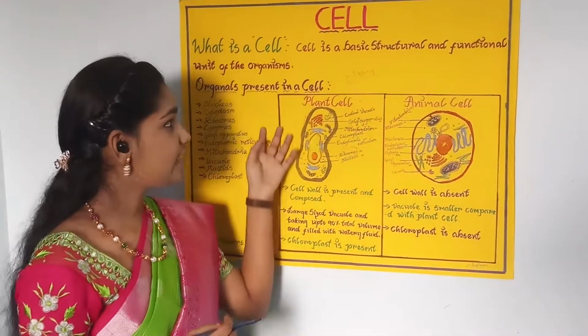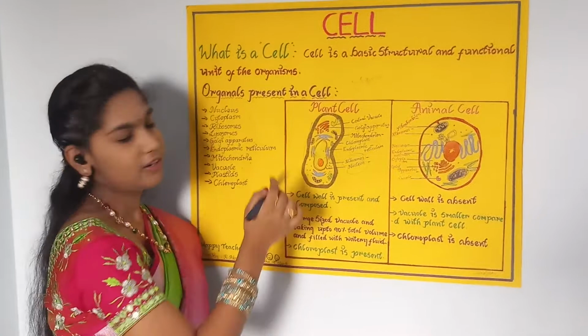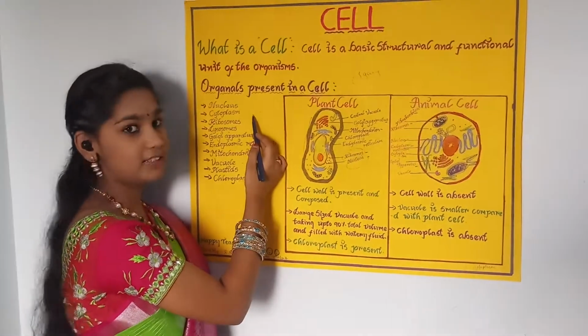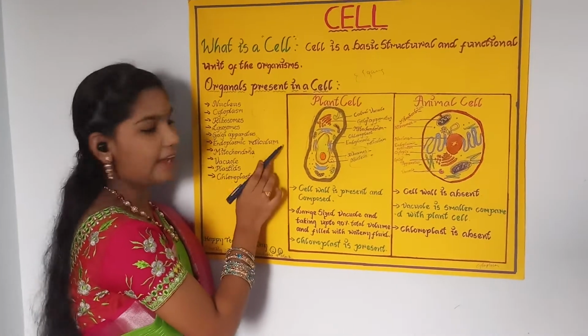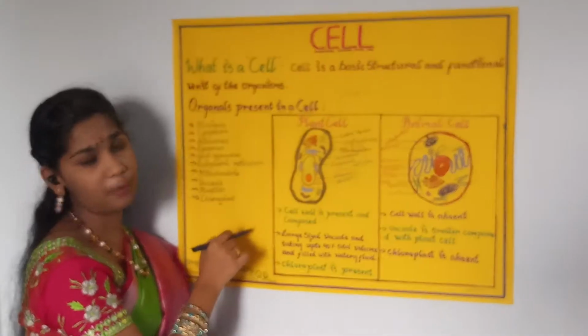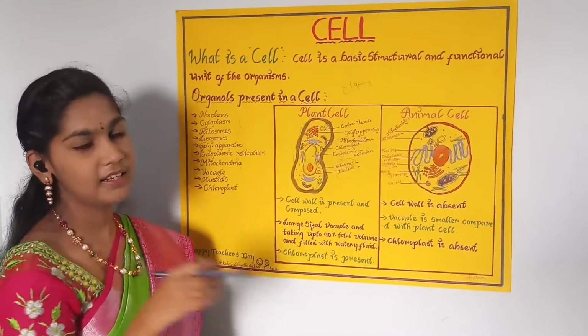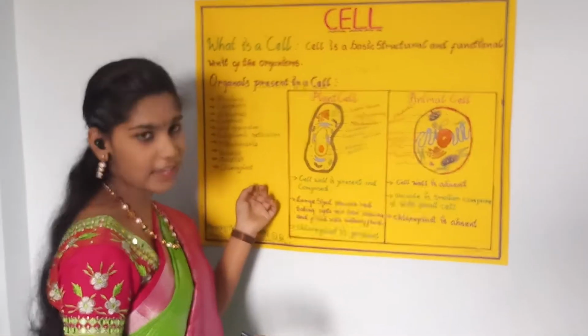So, let us discuss a cell. The organelles present in a cell are the nucleus, cytoplasm, ribosomes, lysosomes, Golgi apparatus, endoplasmic reticulum, mitochondria, plastids, and chloroplast. These are the organelles present in a cell, whether it is a plant cell or an animal cell. Only these organelles are present.